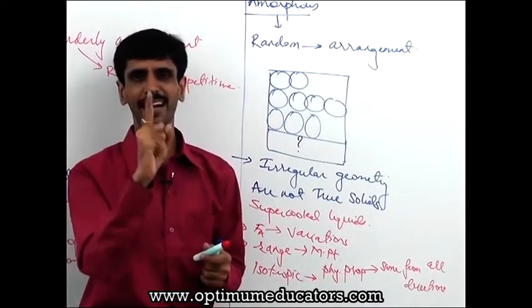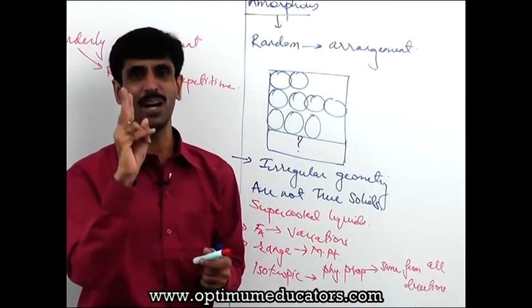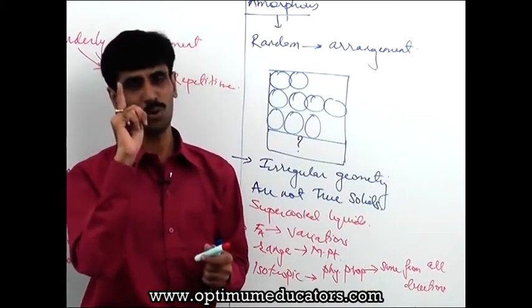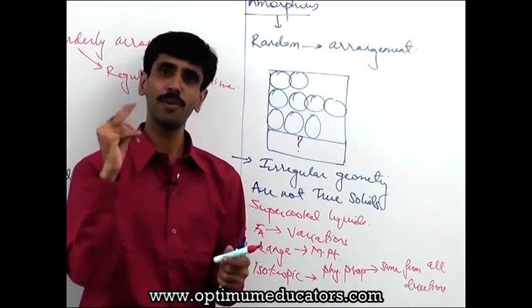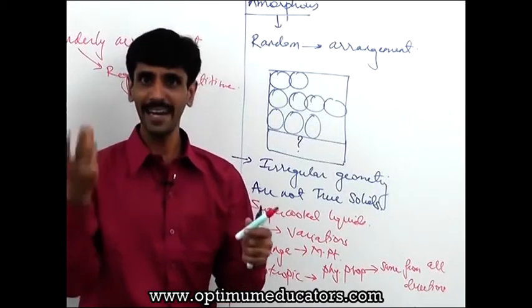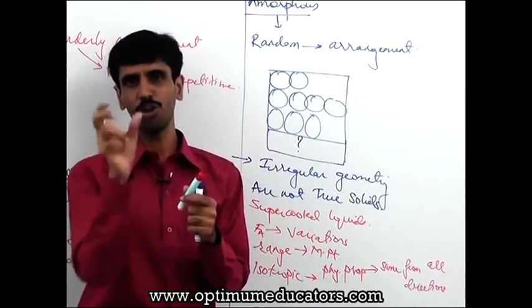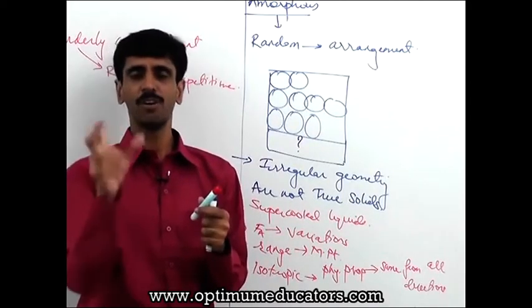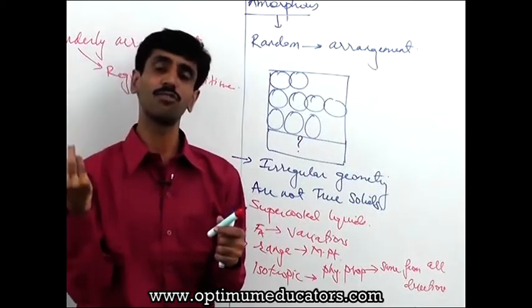So this is the most important difference that we can talk about between crystalline and amorphous. Crystalline, orderly arrangement. Amorphous, it's not going to be an orderly arrangement, it is irregular. Crystalline are going to be called as true solids. These amorphous are not true solids. Okay, they are also being called as pseudo solids. Pseudo means, it is not solid but pretends to be a solid. It appears like solid. Pseudo means false. Alright, so it appears like solid but it is actually not solid. Okay, it's also called as a supercooled liquid.